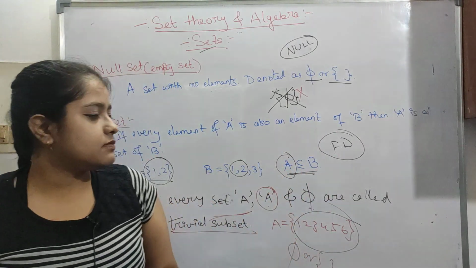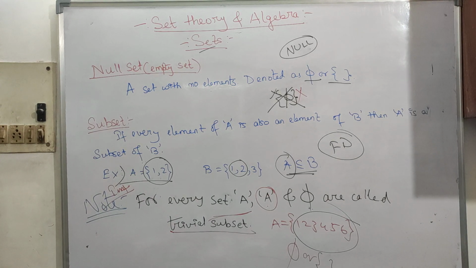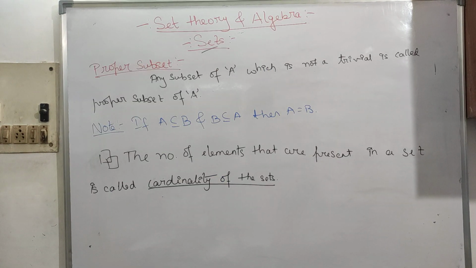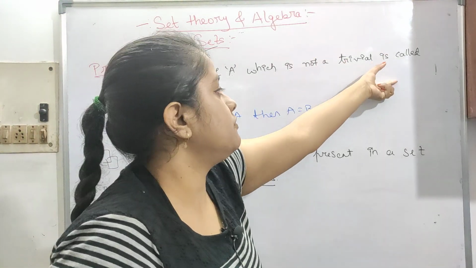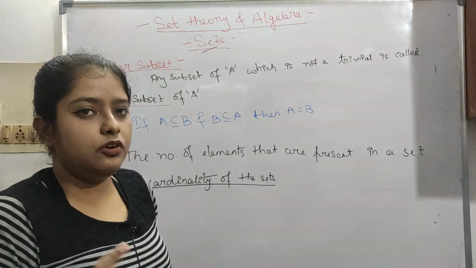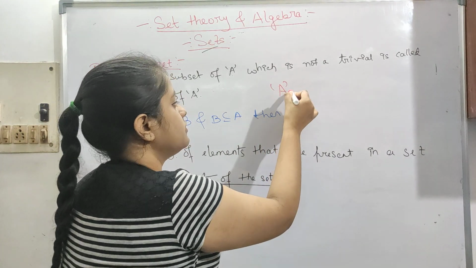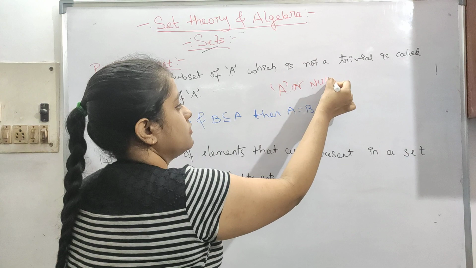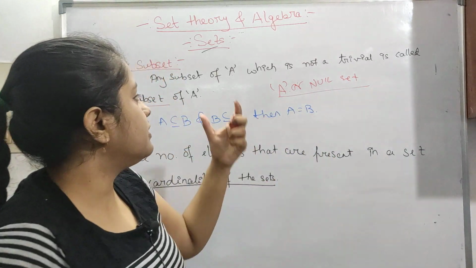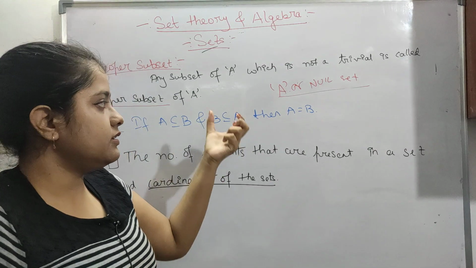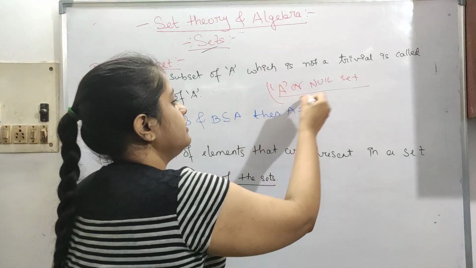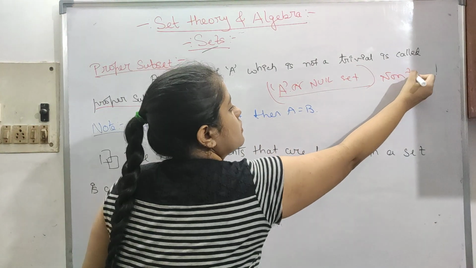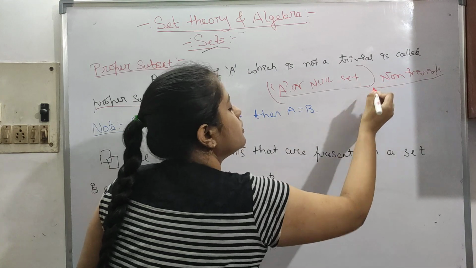Now let's move on to the next one, proper subset. Proper subset is any subset, which we have seen already, of A that is not a trivial one. I have already told you the trivial ones are the whole set or the null set. Apart from this, whichever is a subset is called the proper subset of that set. Other than these, all are non-trivial ones, and those are called proper subsets.